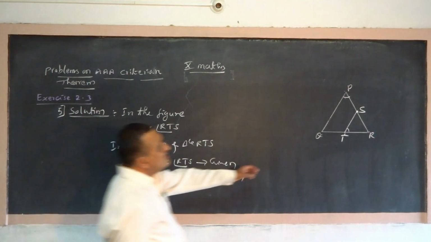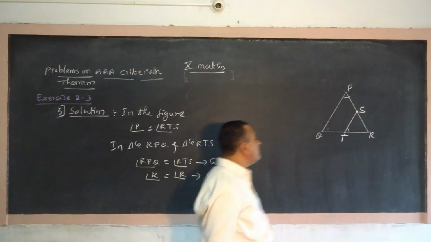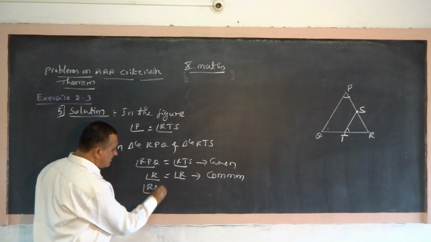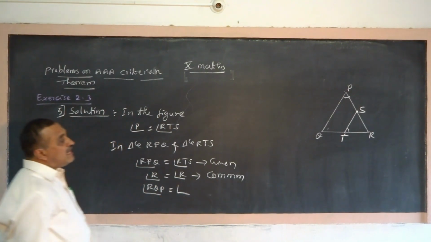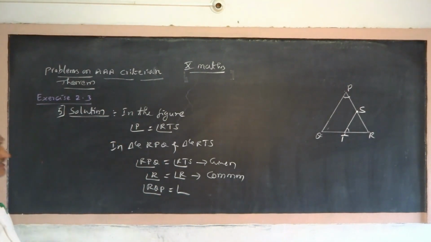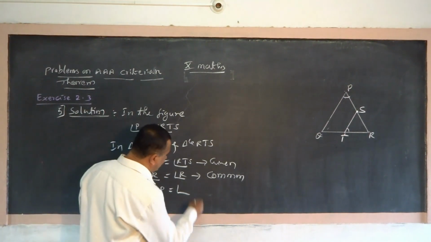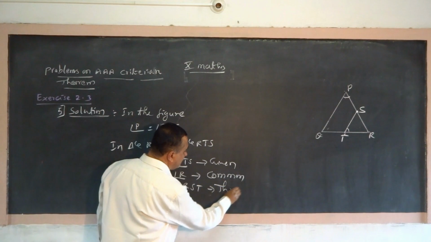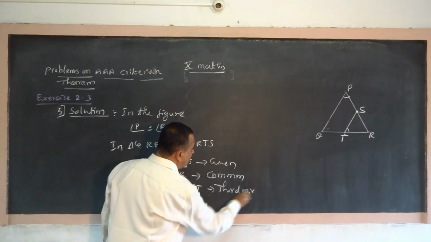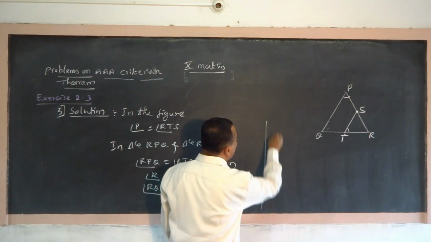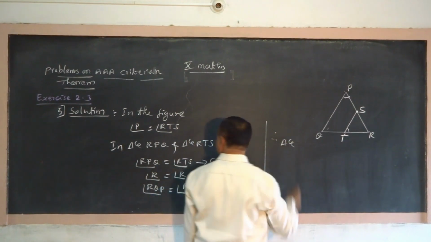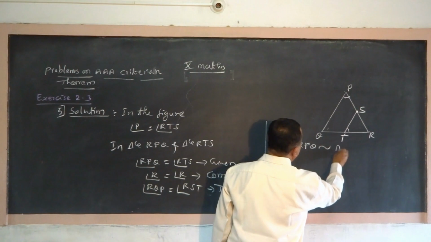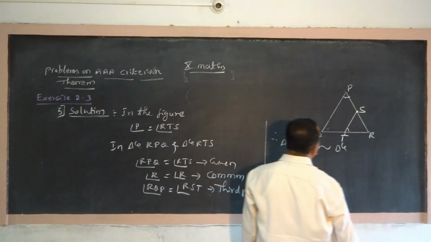Now, this is the third pair. Angle RQP is equal to angle RST. It is the third pair. Therefore triangle RPQ is similar to triangle RTS.